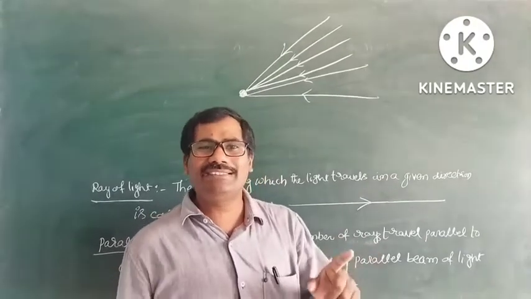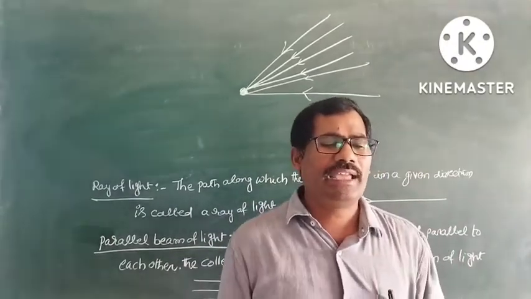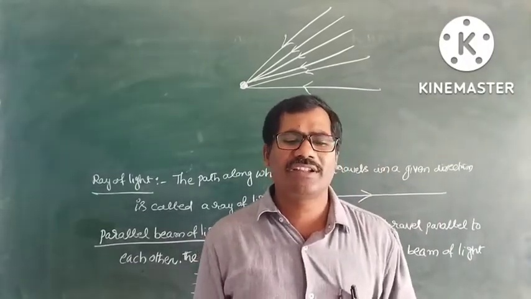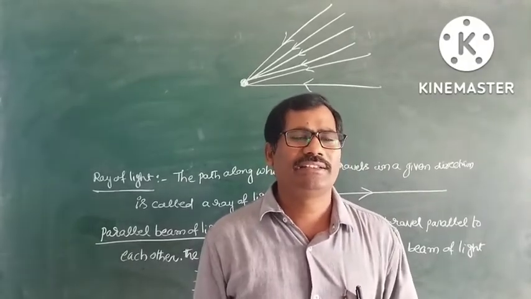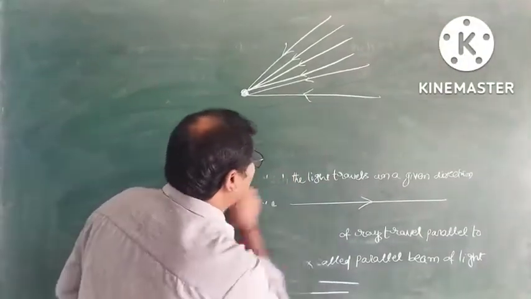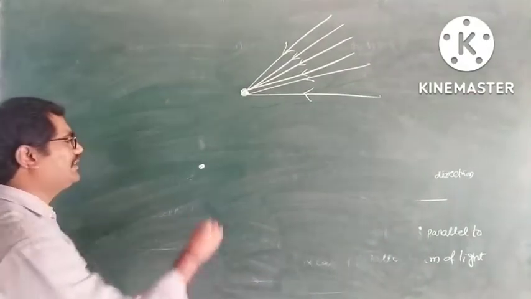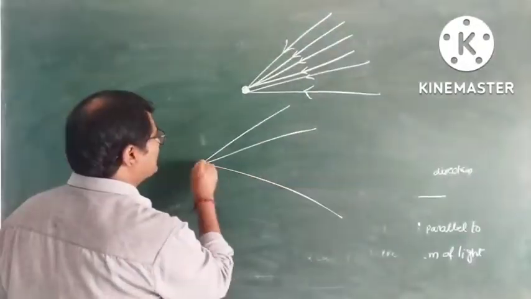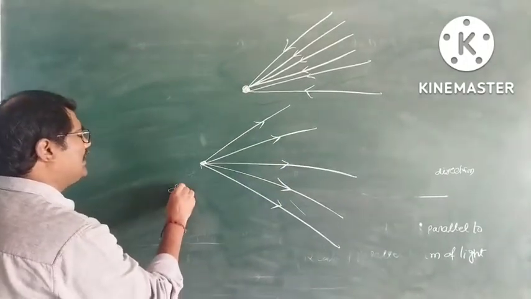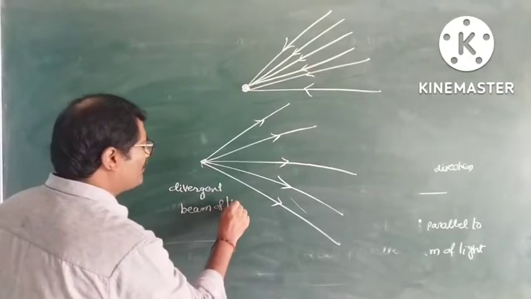Next one, what is a divergent beam of light? If the light rays start from a point and travel in various directions, the collection of rays is called a divergent beam of light.